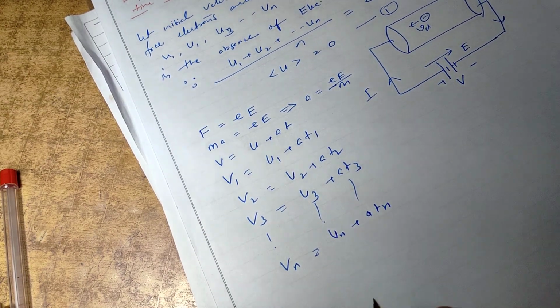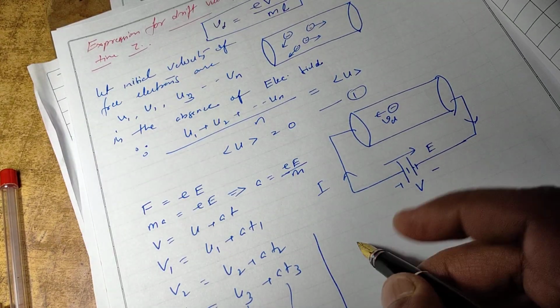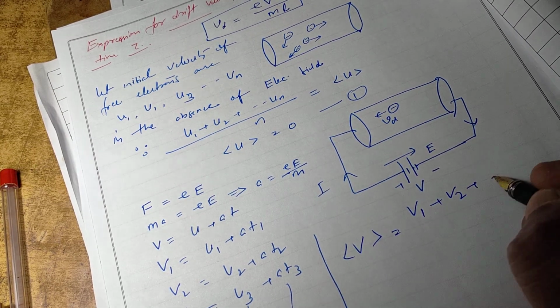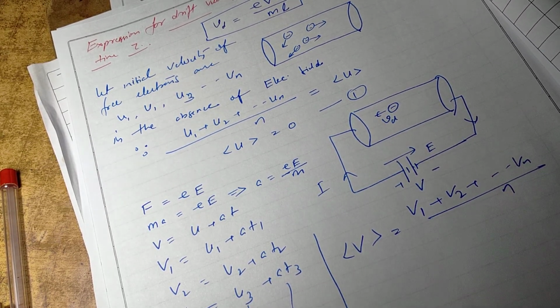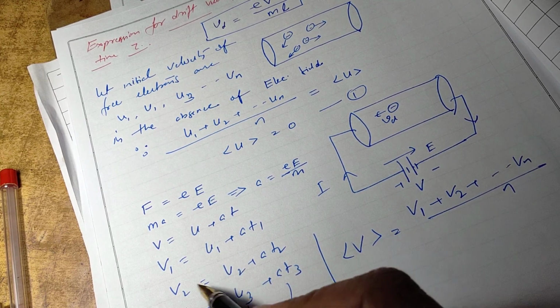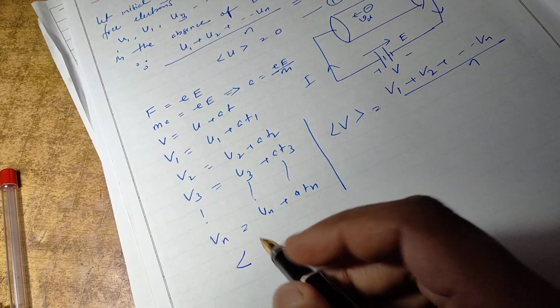So what is the total average velocity? The total average velocity will be the net sum of velocities divided by n. If you put all these values of v1, v2, v3 in this equation, what do we get?